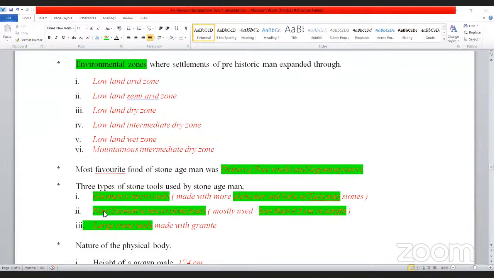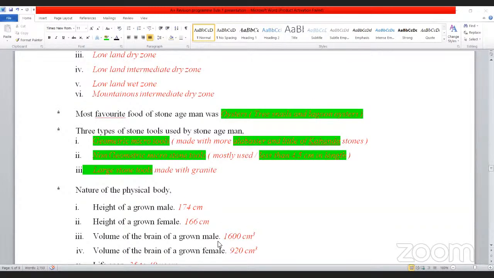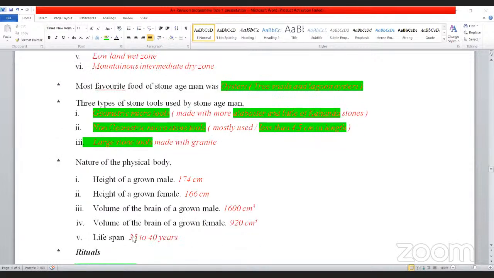Height of a grown male 174 centimeters, height of a grown female 166 centimeters, volume of the brain of a grown male 1600 cubic centimeters, volume of the brain of a grown female 920, half of a man, and lifespan was 35 to 40 years. Yes, some have sent me the answers, that's correct. This you should know for the MCQs.